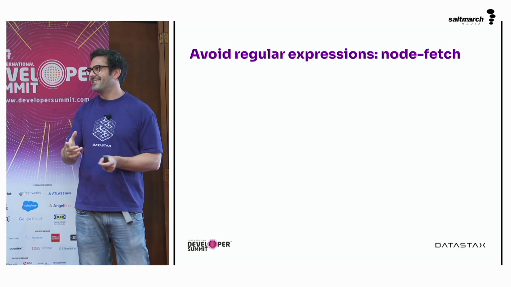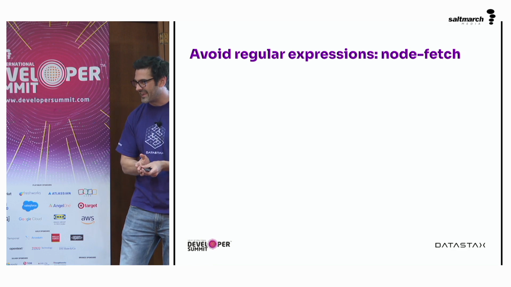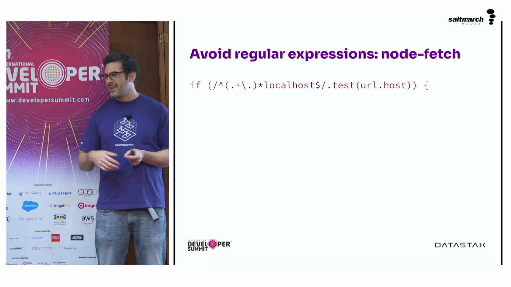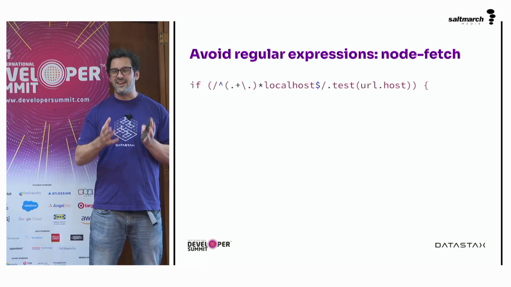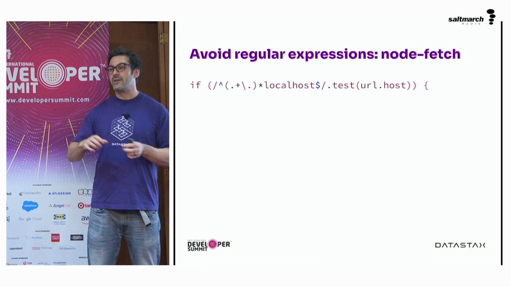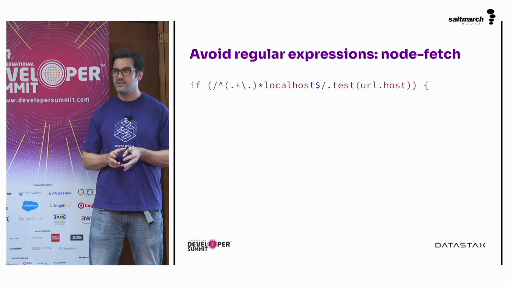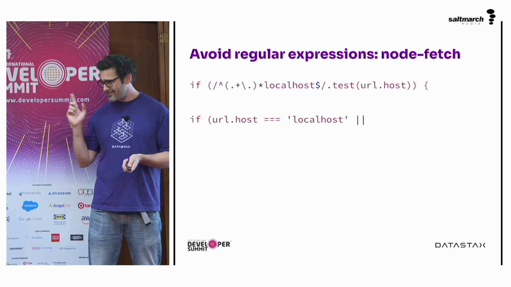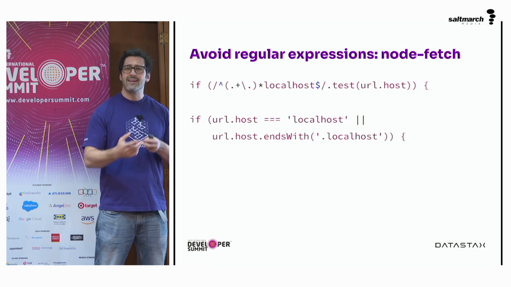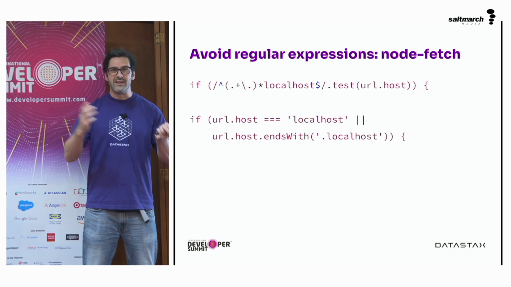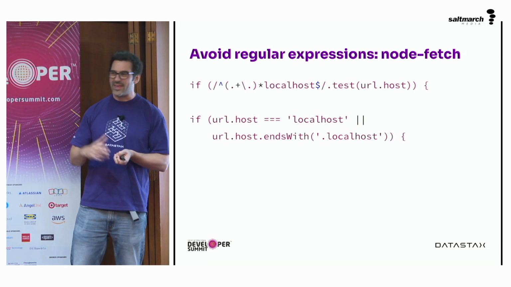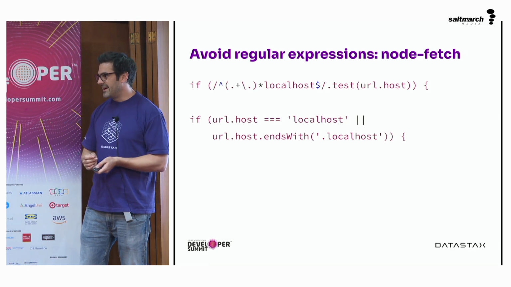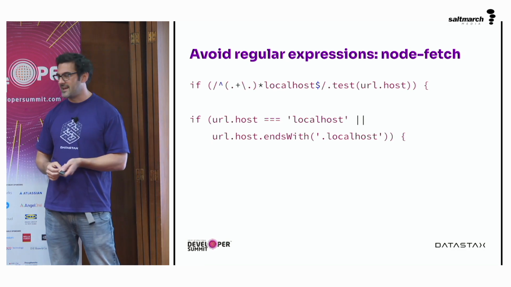As I said in the first part, avoiding regular expressions is actually probably your most helpful option. And that's what node-fetch ultimately did. We had this expression that said, if the host is either localhost or has a bunch of subdomains on localhost, you can test that in a different way. We can say, is the URL host localhost? Or does it end in .localhost? That functionally achieves the same thing without the explosion in the amount of time it can take to get something wrong. That's the fix that's running in it today.